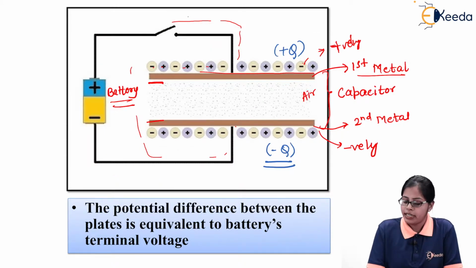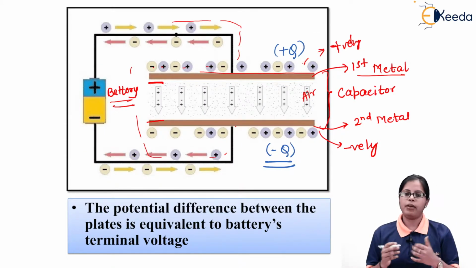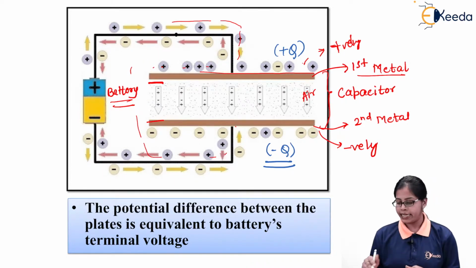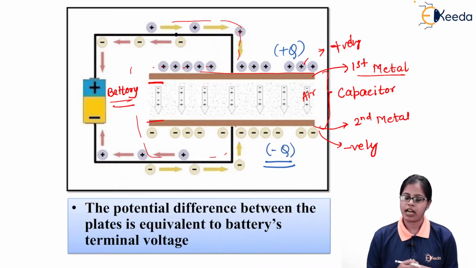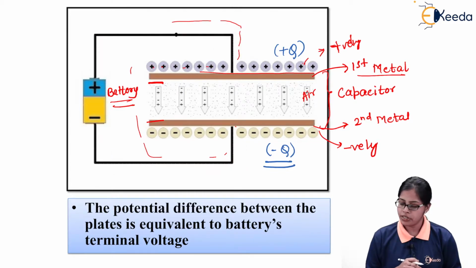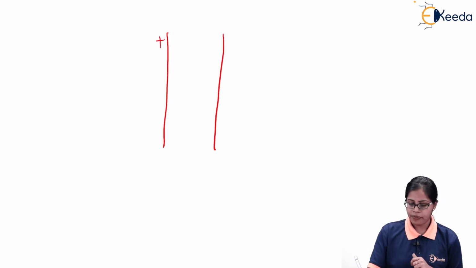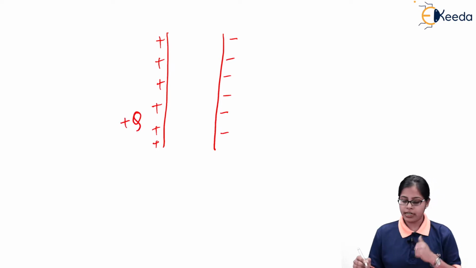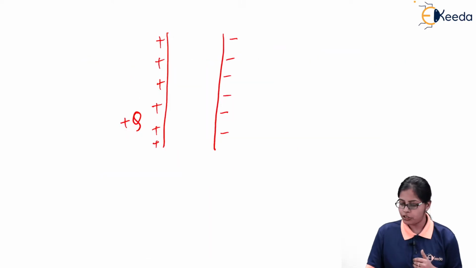As we have seen, we have developed positive charge on one plate and negative charge on the other plate after the complete transfer of charges. As you can see in the diagram, we have two conducting plates, and on one we have positive charges and on the other we have an equal number of negative charges. So we can say that on the first conducting plate we have the charge of plus q and on the second we have minus q.